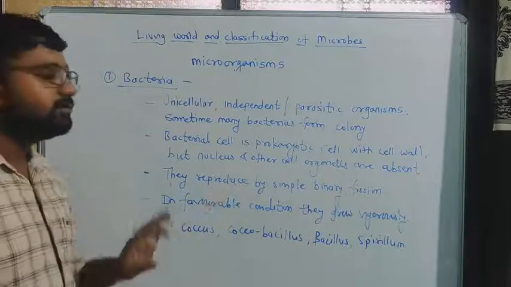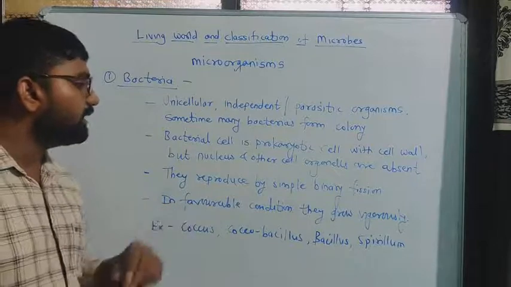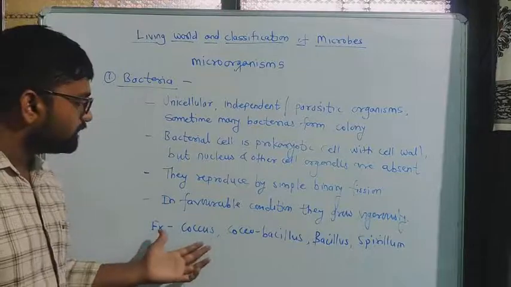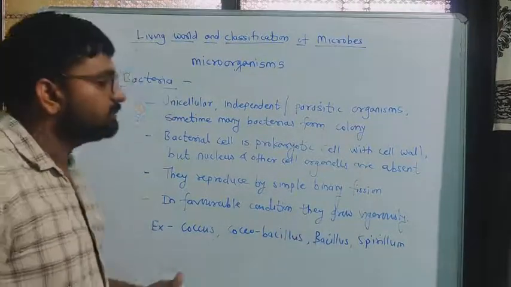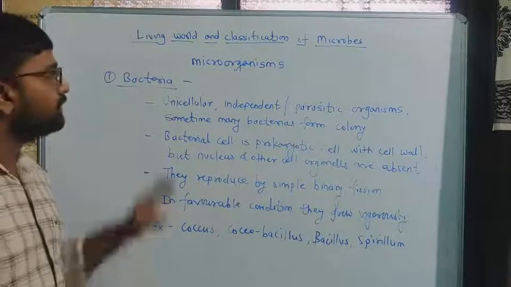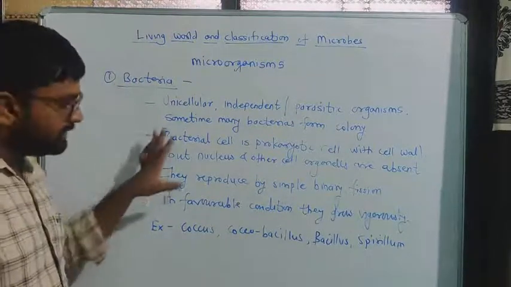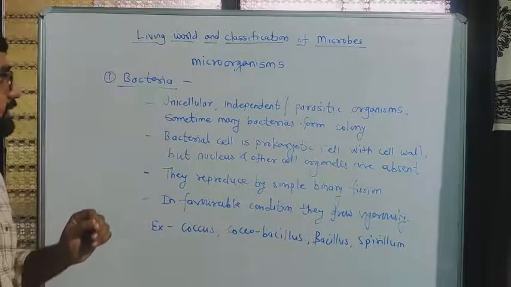Then they reproduce by simple binary fission. Again, in favorable condition they grow vigorously, means very fast. Coccus, Cocobacillus, Bacillus and Spirillum are the examples of bacteria. So these characteristics you have to remember about bacteria.